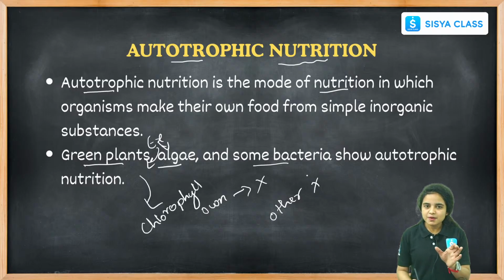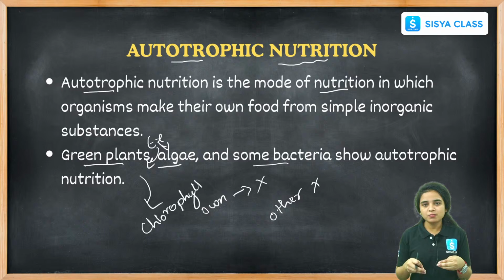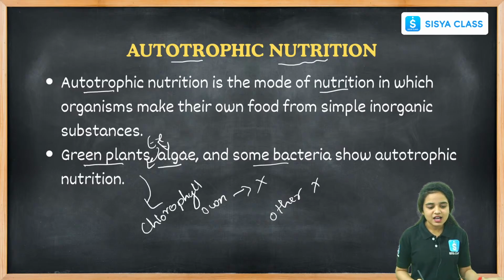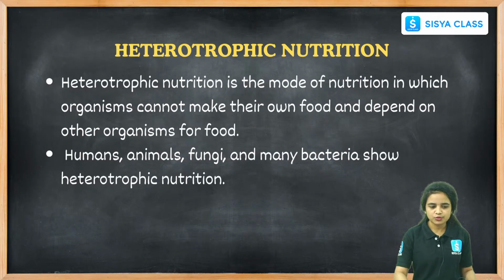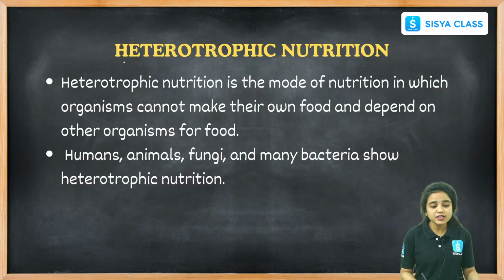Okay students, remember it is very important. What is autotrophic nutrition? In simple words, it does not depend on other organisms. It can prepare its own food material without depending on other organisms, and the main pigment here is chlorophyll. What are the examples here? Green plants, algae, and some other bacteria which participate in autotrophic nutrition. This is about autotrophic.